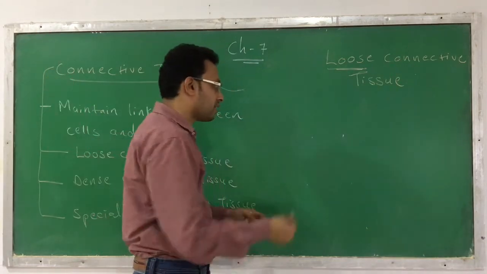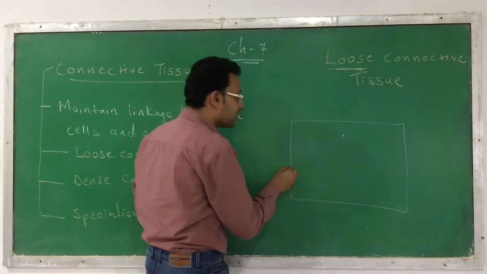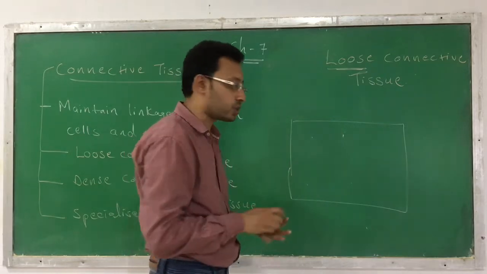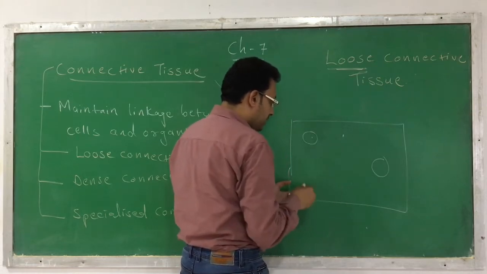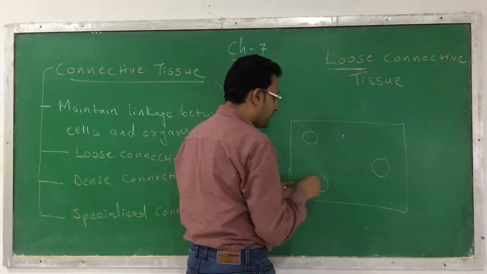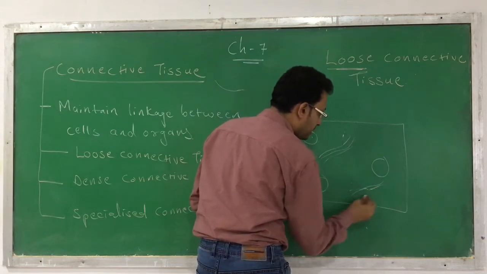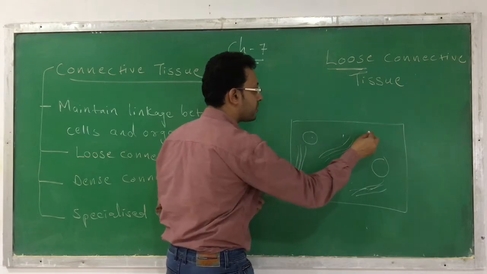Just for an example, suppose I am showing you that this is a tissue. This is just one section that we are observing under a microscope. Here the cell is present, here the cell is present, and here the cell is present. Now these are the fibers present like this. So here you can see it contains the cells and the fibers, but a lot of ground material or matrix is present.